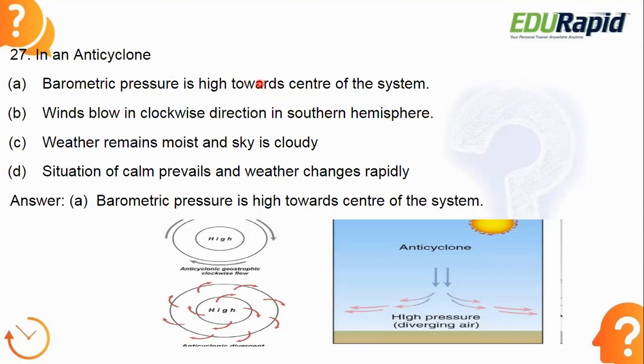Without knowing much, you can easily answer. Anyway, look at here. How will this high pressure form in the center? In anticyclone, this high pressure diverging air will be there at the center. From this center, all the air will diverge and rotate around. So that will create the anticyclone. I hope this is clear to you.